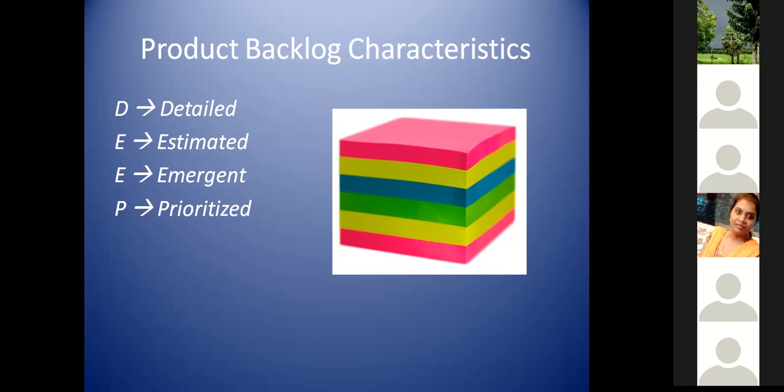Next one, it should be in a position to be prioritized. So specifically, I put different colors. The reason is, in your product backlog itself, every piece should be captured in such a way according to the priority.